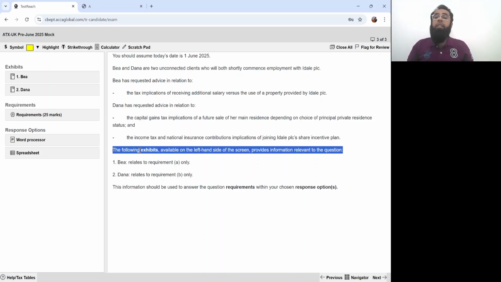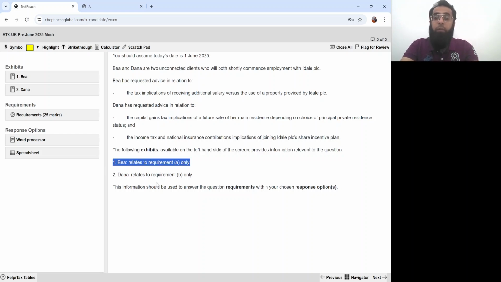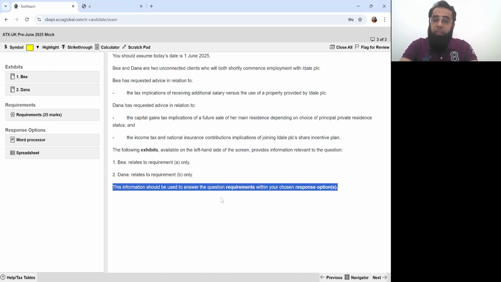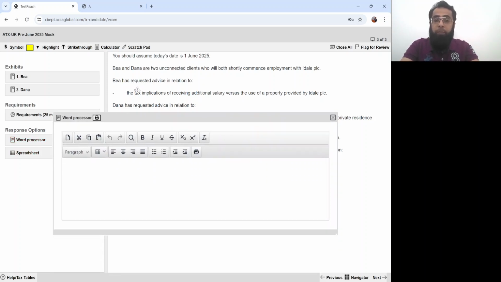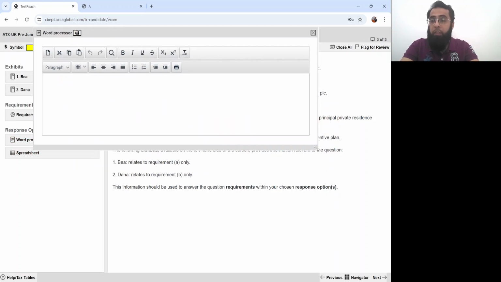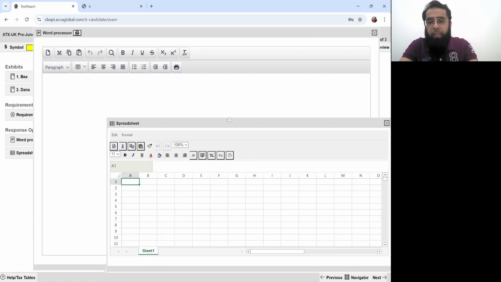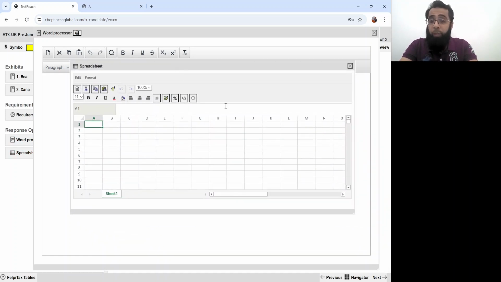The following exhibits available on the left-hand side of the screen provide information relevant to the question. B, which relates to requirement A only, and Dana, which relates to requirement B only. The information should be used to answer the question within your chosen response options. You all remember that there's a word processor in which we draft the entire answer, and then there is a spreadsheet which can be used for calculation, but it's not mandatory.